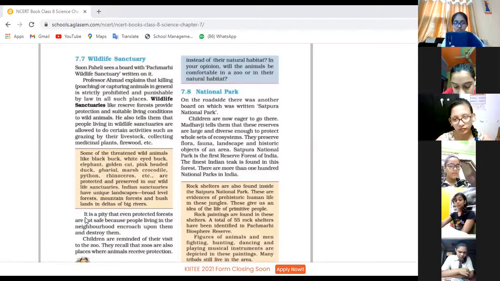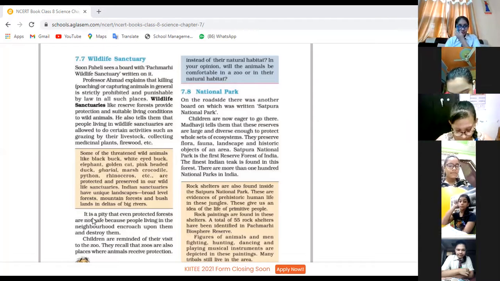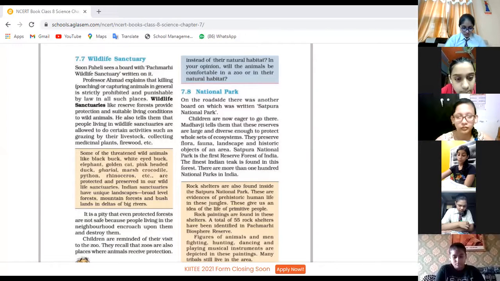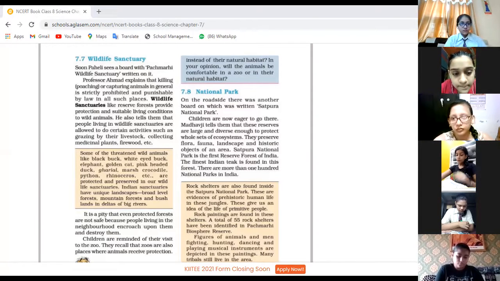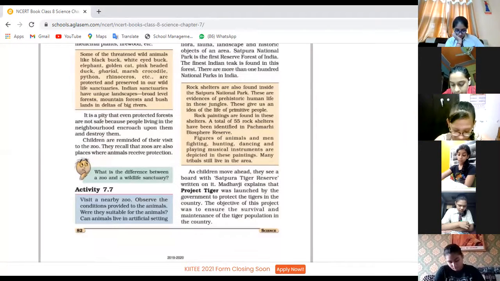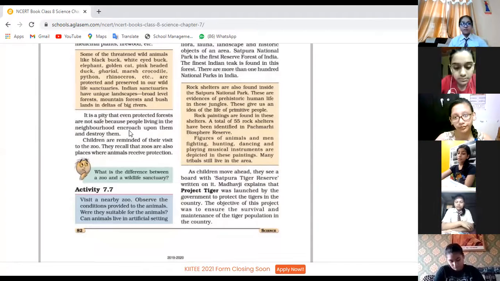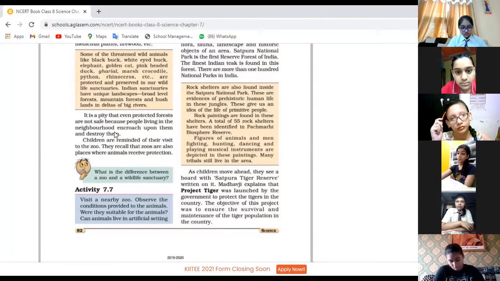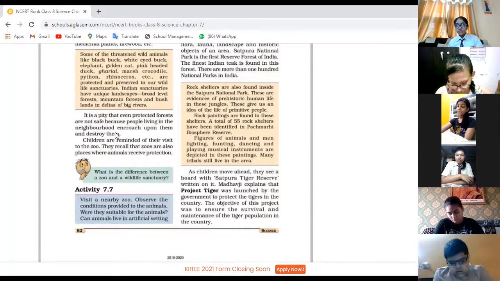So in this paragraph you can continue. It is a pity that even protected forests are not safe because people living in the neighborhood encroach upon them and destroy them. Children are reminded of their visit to the zoo. They recall that zoos are also places where animals receive protection. Okay, children. Few of the animals in the wildlife sanctuary are even hunted by the people living in the neighborhood. Even those animals are not safe.